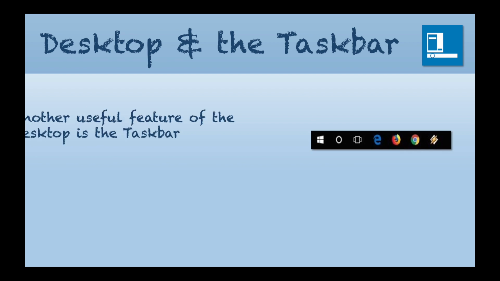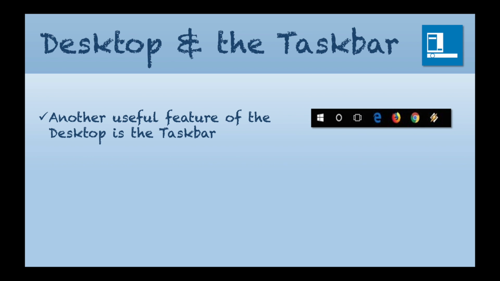Okay, so another feature of Windows 10 and most operating systems with Windows is the taskbar. Now, the taskbar is located on the bottom of the screen. It is a very useful feature.